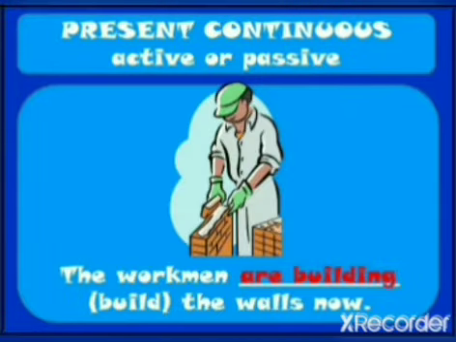Let's take one more example, children, in the present continuous tense. The workmen dash the walls now. The verb here is build, which is given in the bracket. So we have to use it in the present continuous tense, and we'll write it as: the workmen are building the walls now.